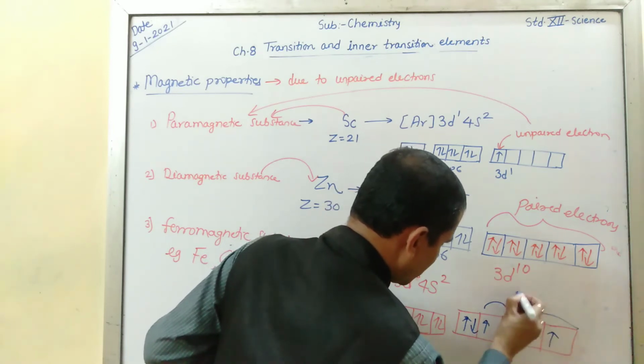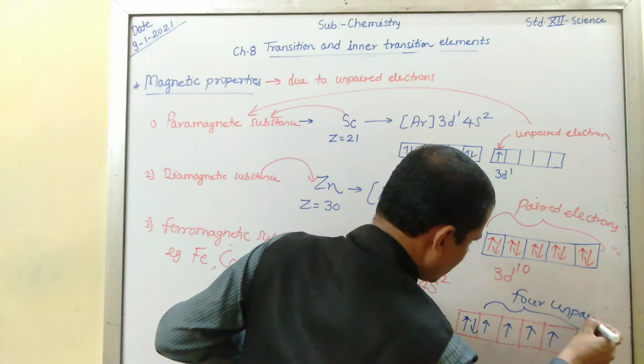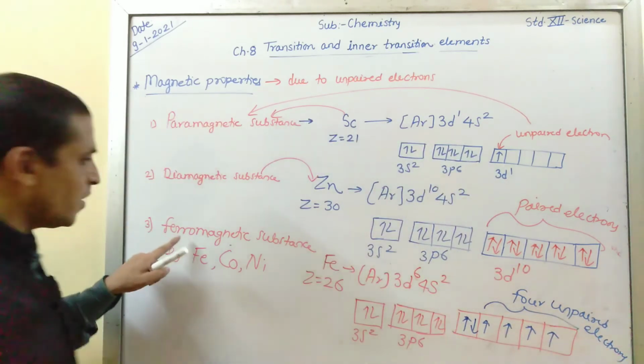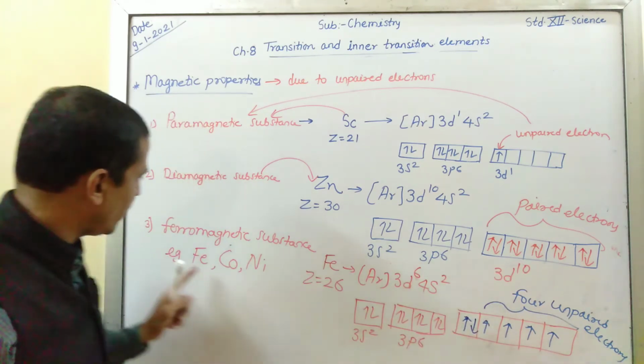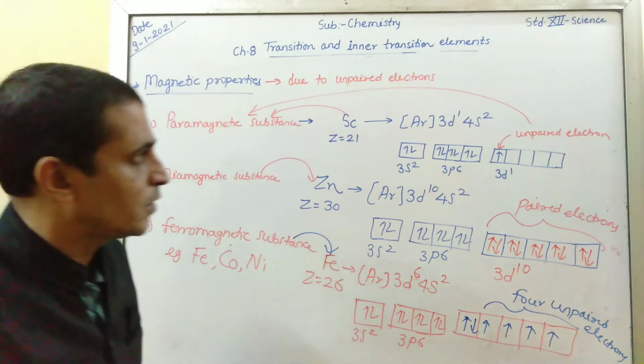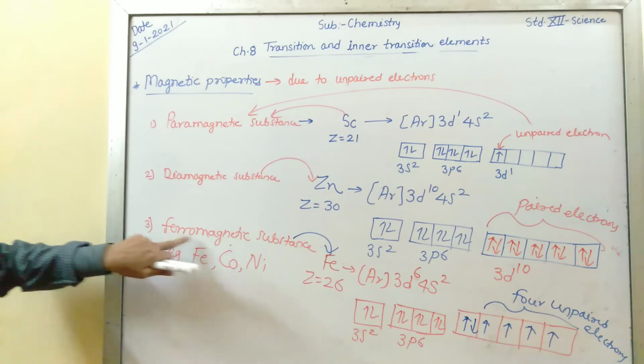So it contains 4 unpaired electrons. It contains the maximum number of unpaired electrons and therefore they are ferromagnetic. This is about paramagnetic, diamagnetic and ferromagnetic substances.